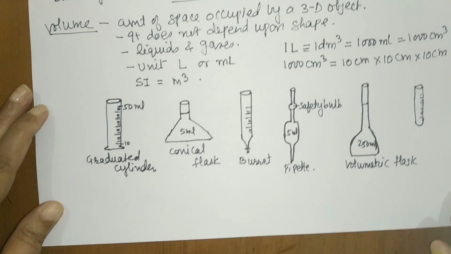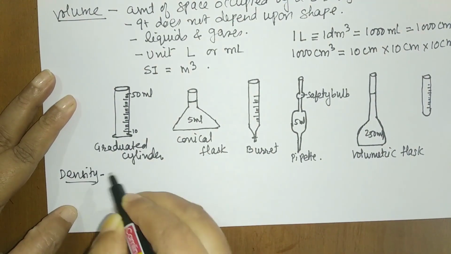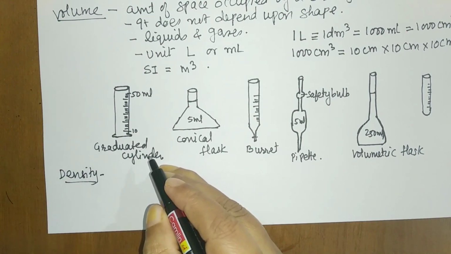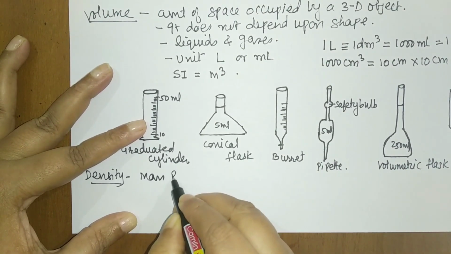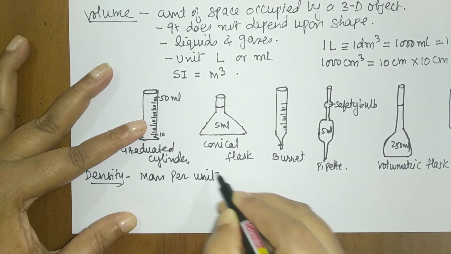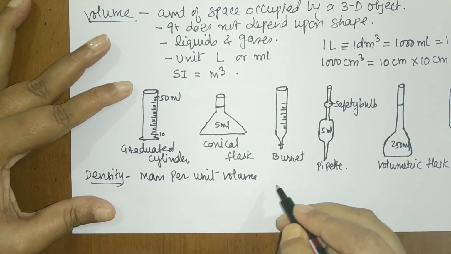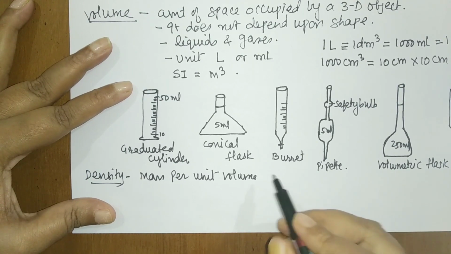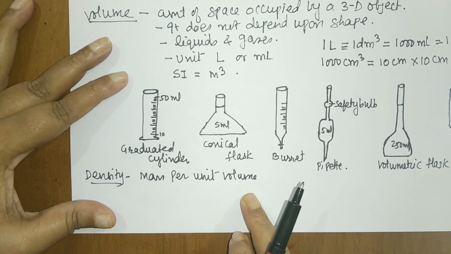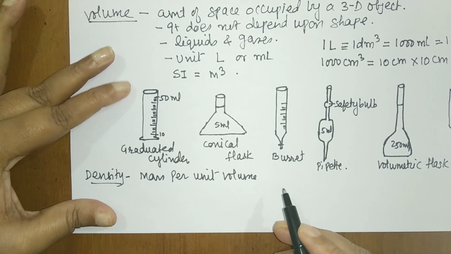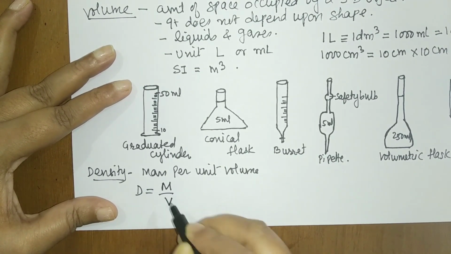Let us move on to the next property, and that is density. What is density? Density of a substance is mass per unit volume. It is determined in the lab by measuring the mass and the volume and then taking the ratio of those, and we get the density. So density is equal to mass upon volume.